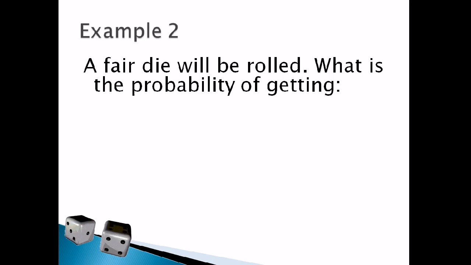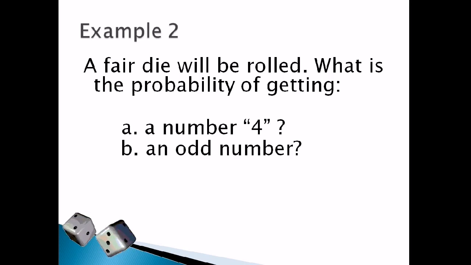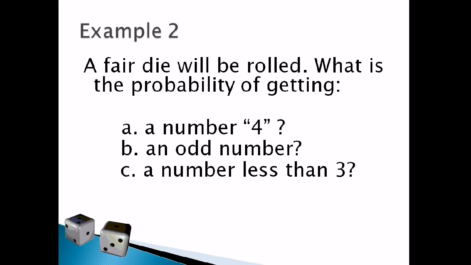So, there are 6. Ang ating sample space is 1, 2, 3, 4, 5, 6 because we are pertaining to a fair die. So, alam natin ang fair die ay cube at meron siyang 6 spaces. Ang mga sample space ay 1, 2, 3, 4, 5, 6. Ito yung ating mga event. So, what is the probability of getting A, a number 4, B, an odd number, and letter C, a number less than 3.